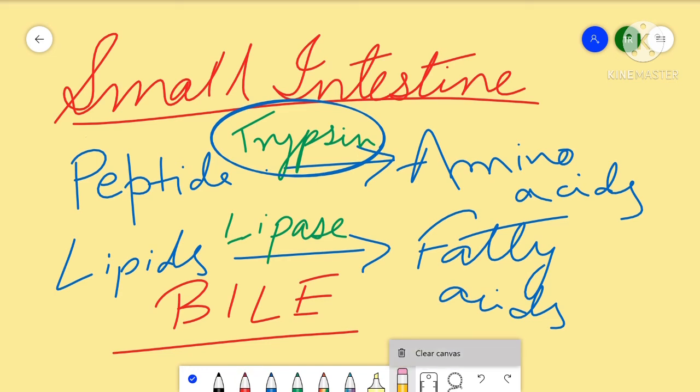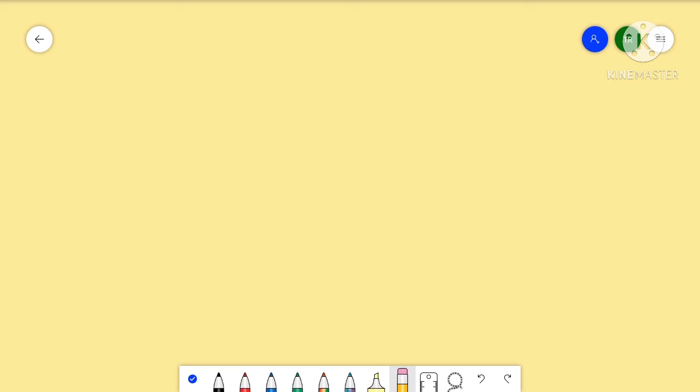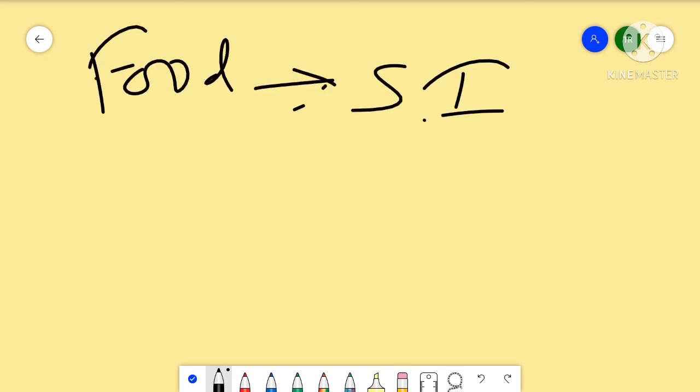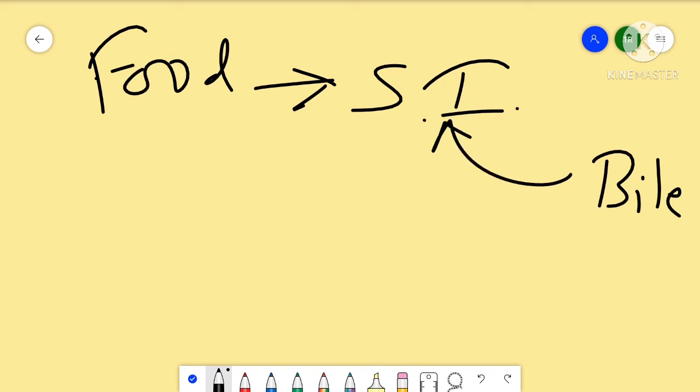Okay, so when food enters into the small intestine, at this point of time, bile will be secreted into the small intestine. This bile creates a basic environment.